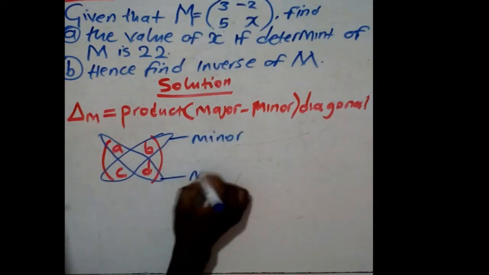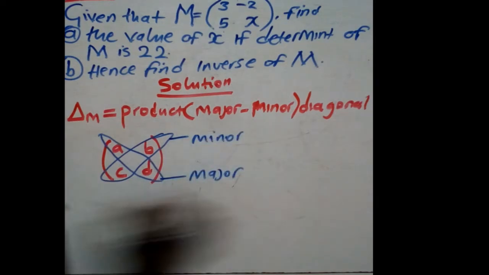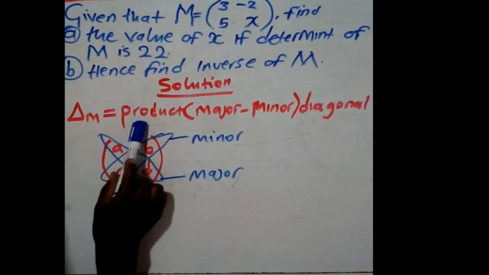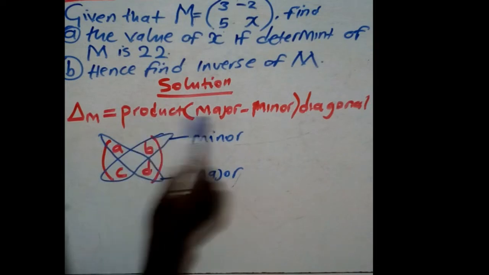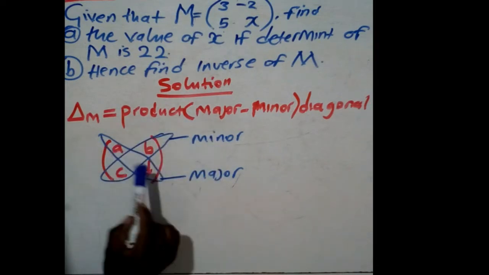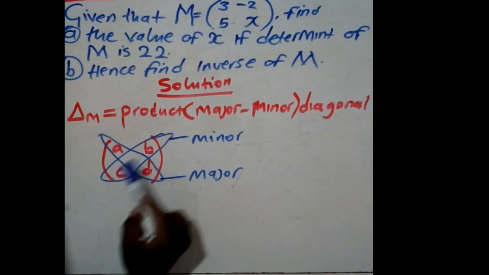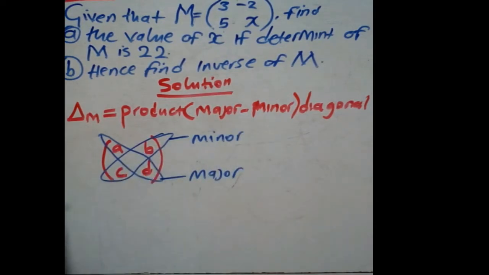This is the major diagonal. So if we say product means multiplication, the product of the major means A times D. Product of the minor means C times B. Then we subtract.